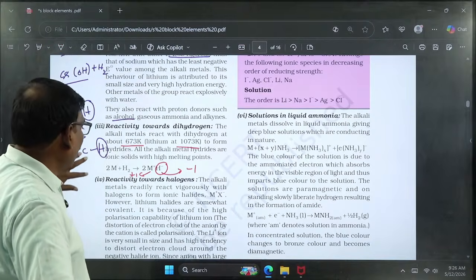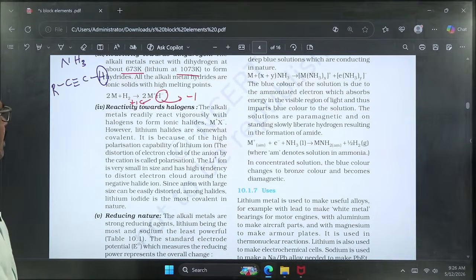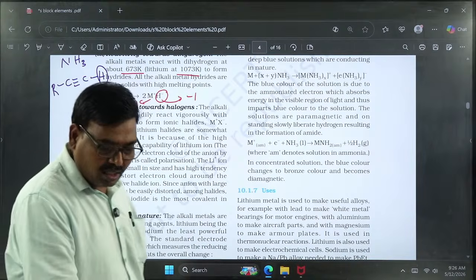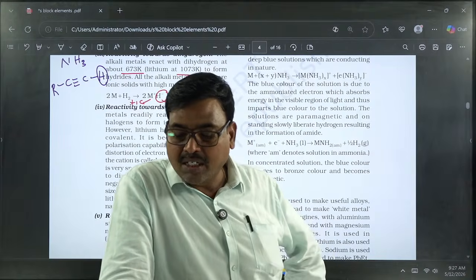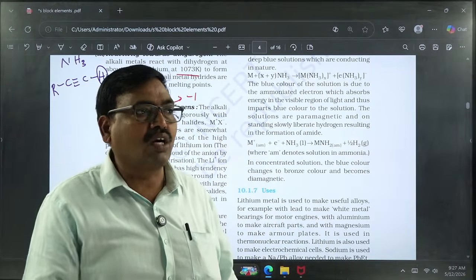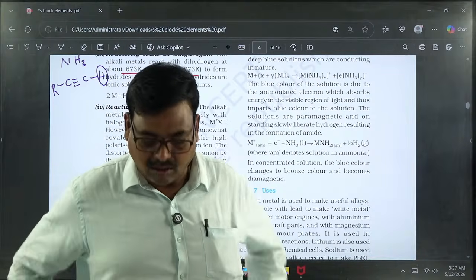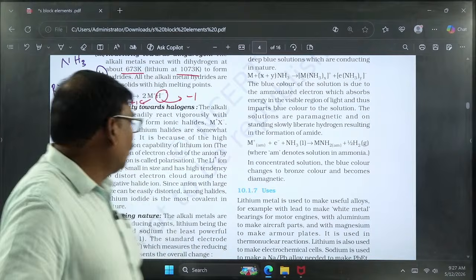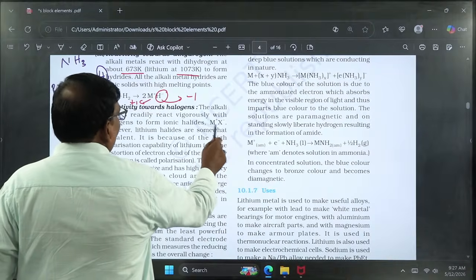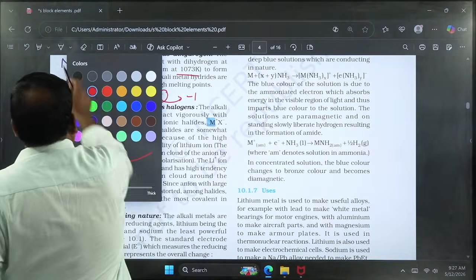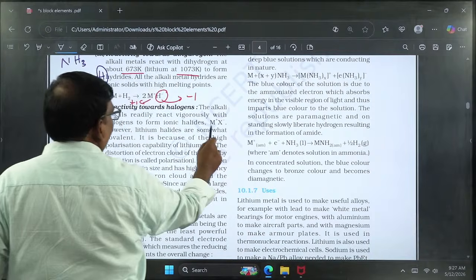Now we go to another reaction, that is reactivity towards halogens. Halogens are 17th group elements. They contain 7 valence electrons, so only one electron is short of reaching the nearest inert gas configuration. That's why they are also highly reactive, and they react with alkali metals very easily. They form metal halides of the general formula MX.